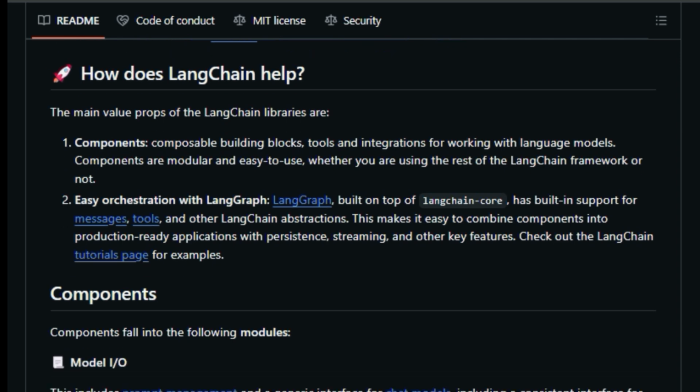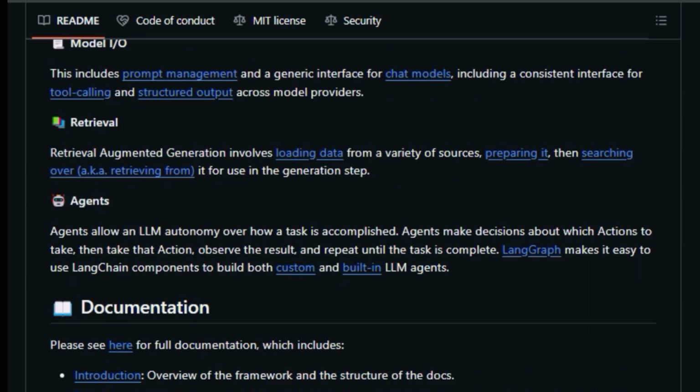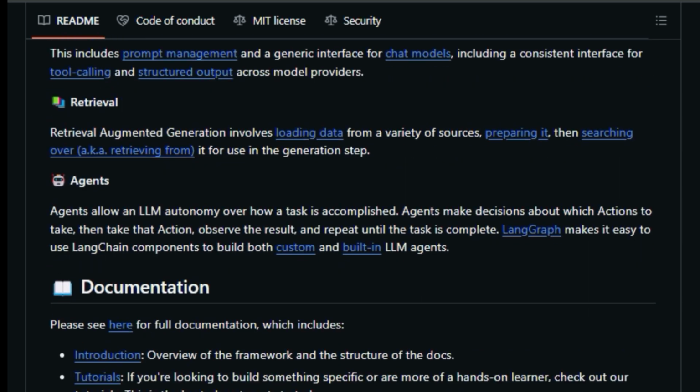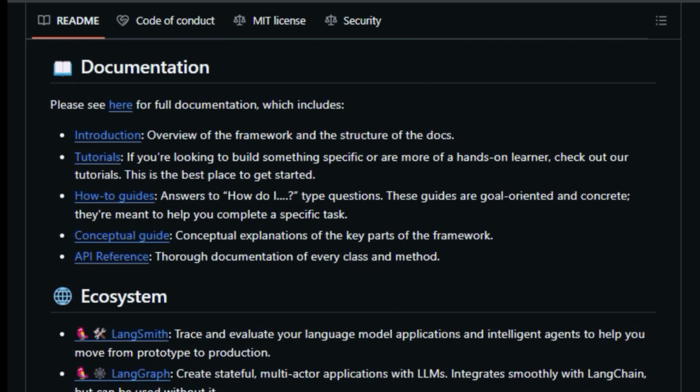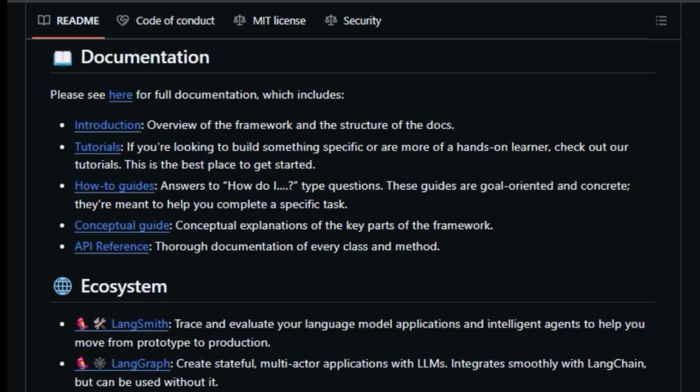LangChain is built with several key modules, including Model I/O, which manages prompts and provides a consistent interface for chat models, Retrieval, which enables loading data from various sources and using it in the generation step, and Agents, which give LLMs autonomy over how to accomplish a task.